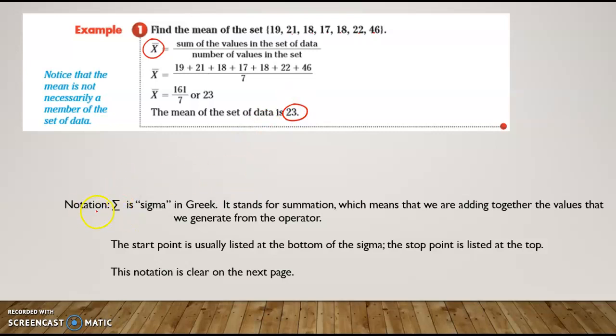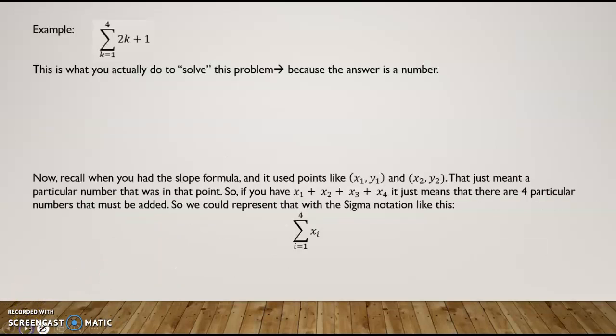Now, for some notation, this is a sigma in Greek. It's a capital sigma. It stands for summation, which means that we are adding together the values we generate from the operator. The start point is usually listed at the bottom down here. The stop point is listed at the top. Right here, K equals 1. It starts at 1 and it stops at 4. This is what you actually do to solve this problem because the answer is a single number.